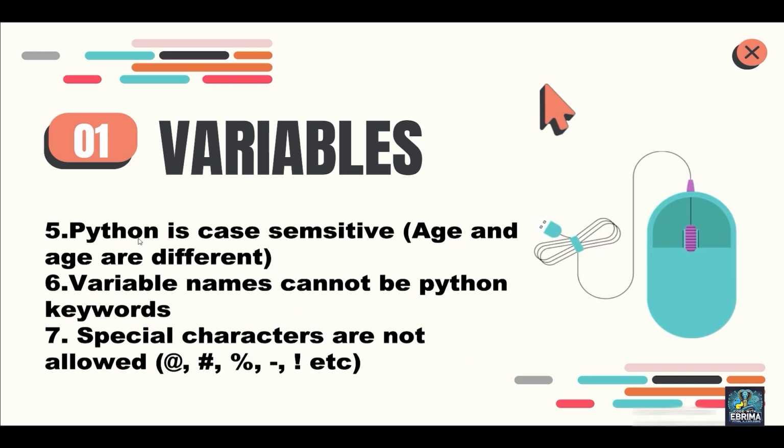Five, Python is case sensitive. That is, this age here and this age are different. We will look at that. Variable names cannot be Python keywords. We are going to see also what Python keywords are. And then finally, special characters are not allowed in variable naming. All right, so let's go to the other side and take a closer look at it.